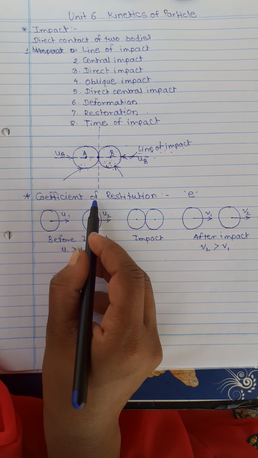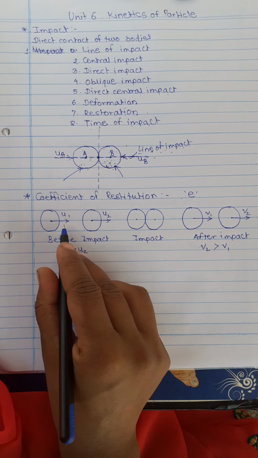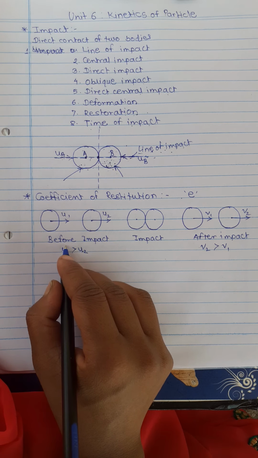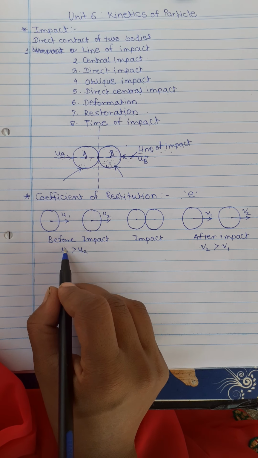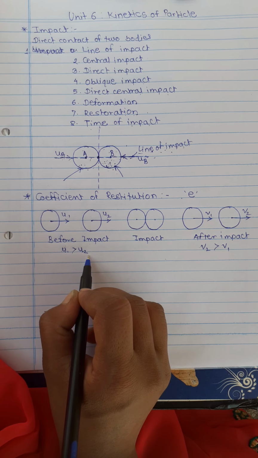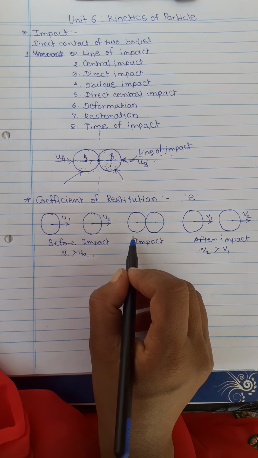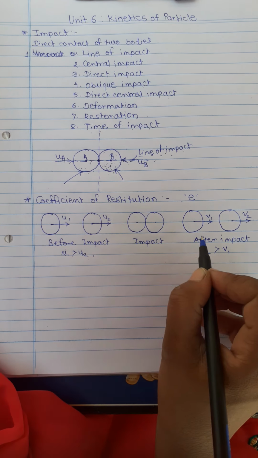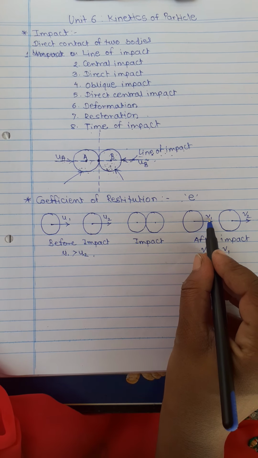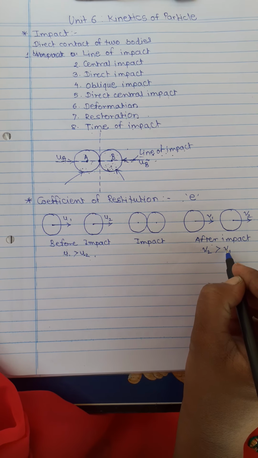Next part is the coefficient of restitution, which is denoted by the letter small e. Consider two bodies with velocities u1 and u2 moving on a surface, in which u1 is greater than u2. If u1 is greater than u2, then there will be an impact. After that impact, let the bodies move with velocities v1 and v2. In this, v2 is greater than v1.